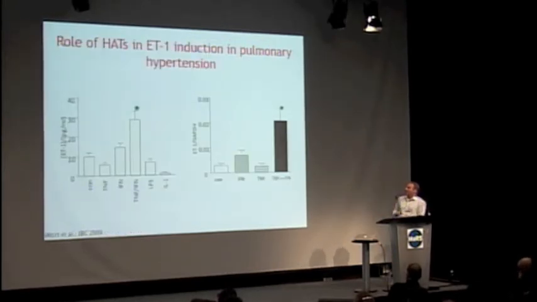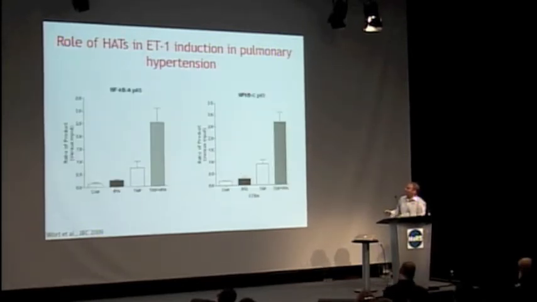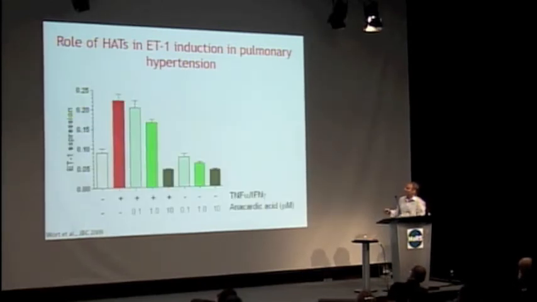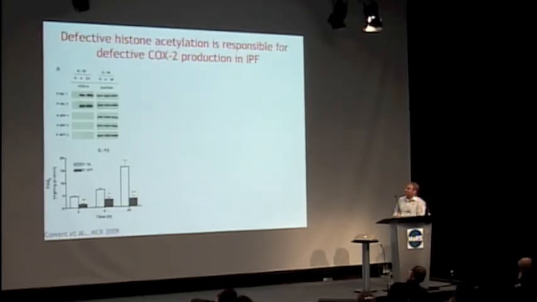There are also changes in other respiratory diseases, and this data is from John Wart, looking at primary cells from patients with pulmonary hypertension, where combinations of interferons, which stimulate STATs, and TNF-alpha, which stimulates NF-kappa B, can enhance endothelin-1 production, and this is associated with enhanced recruitment of NF-kappa B and histone acetylation at the ET1 promoter. And this is blocked by HAT inhibitors quite successfully, suggesting again that there's potential for intervention in these diseases.